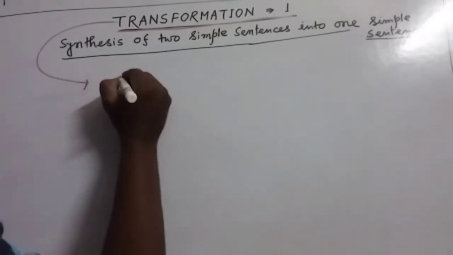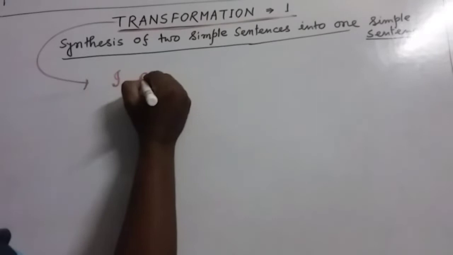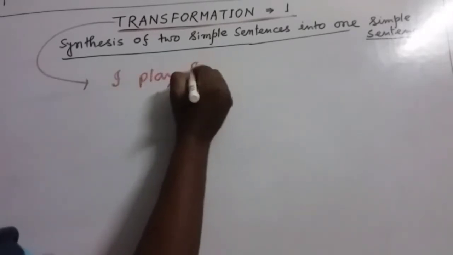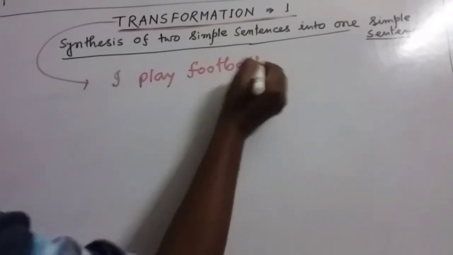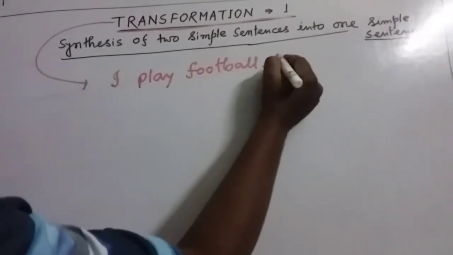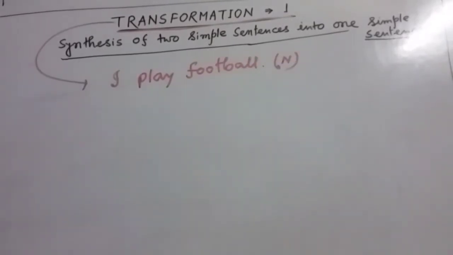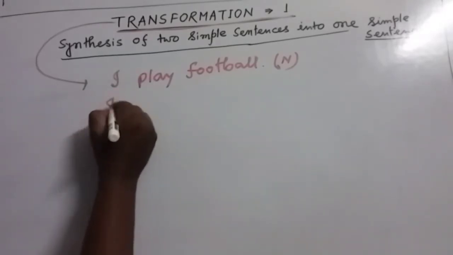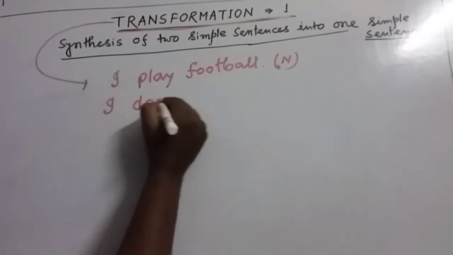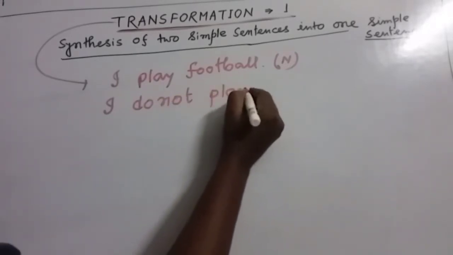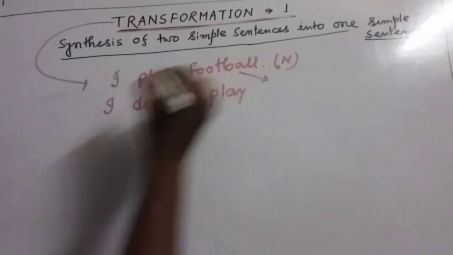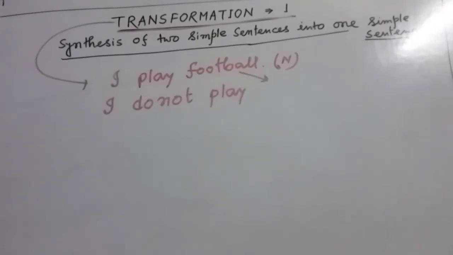Just like this one, if I say, I play football. My dear friends, if we want to change it into a negative one, then we should write down, I do not play, maybe the opposite of this term.